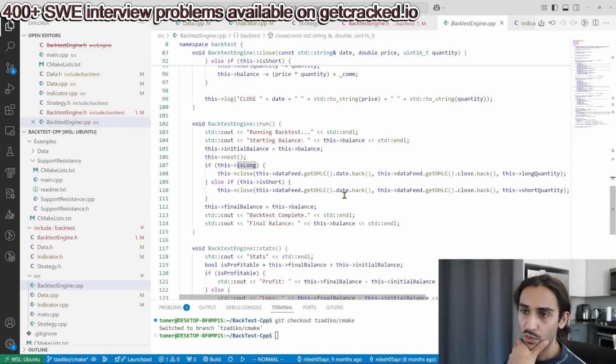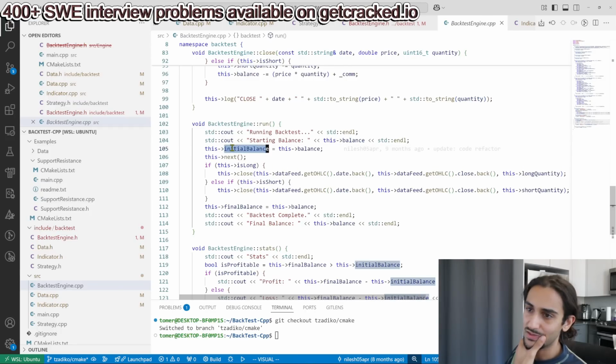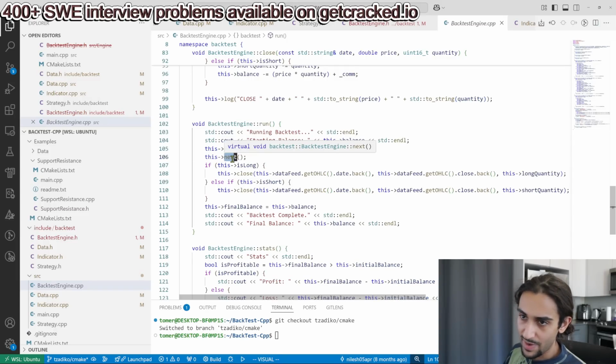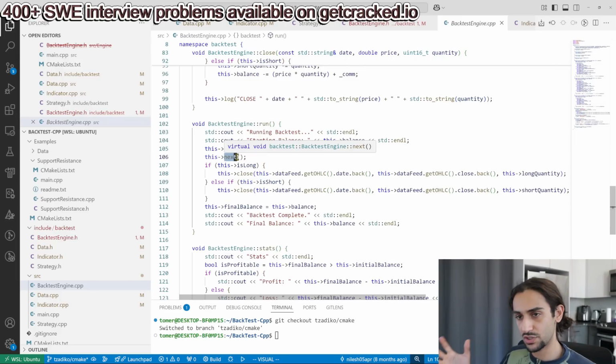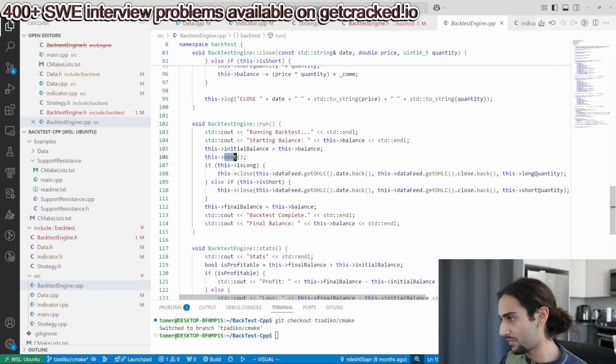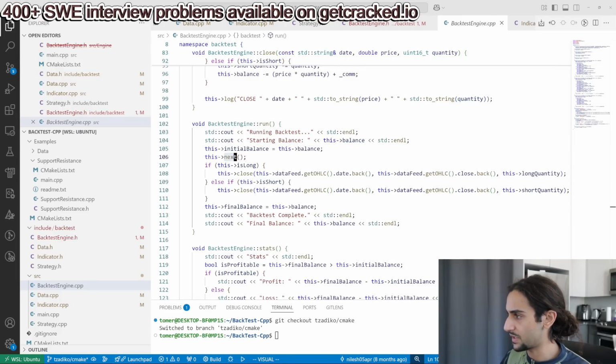The run is where I want to focus on. So, okay, you have your initial balance. And now you just call next. The way that I see most backtesting engines written from experience is you usually have a loop in the backtest engine. And the strategy effectively says, should I continue or should I not continue? What do I mean by that? I wrote some pseudocode. I'm just going to copy and paste it over here.